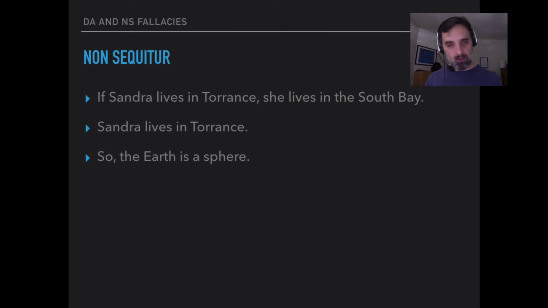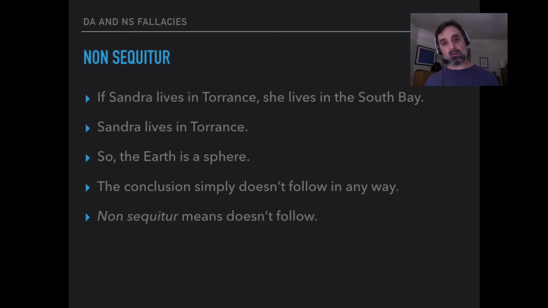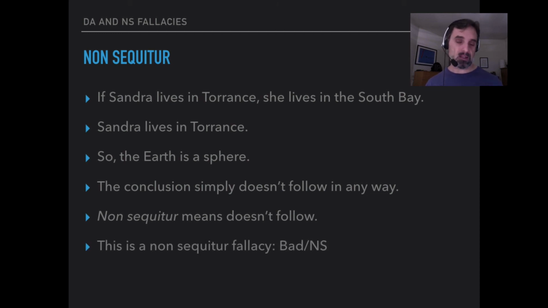Just change the shape of the Earth a little bit, and Sandra can still live in Torrance, and Torrance can still be in the South Bay. So the conclusion simply comes out of nowhere. It doesn't follow in any way. Non sequitur is just Latin for doesn't follow. So when we have an argument where the conclusion simply comes out of nowhere, and doesn't have any relationship to the premises at all, we say it's a non sequitur fallacy. We say it's bad NS for non sequitur.